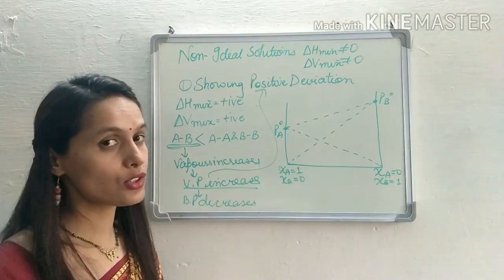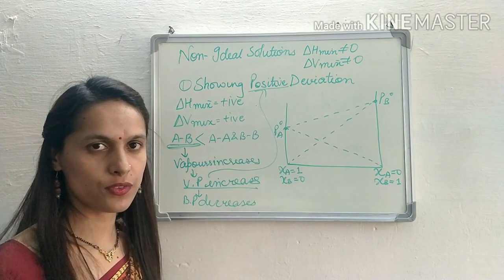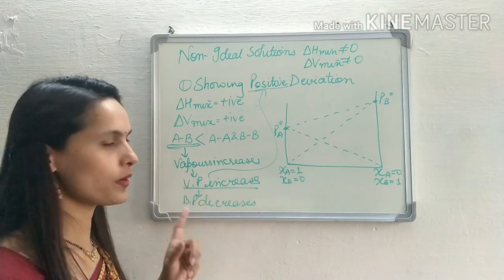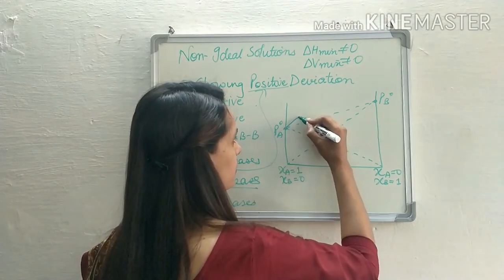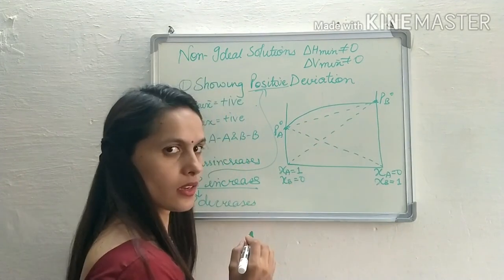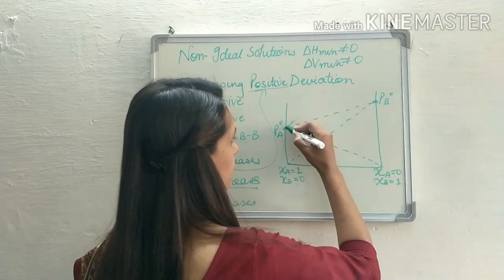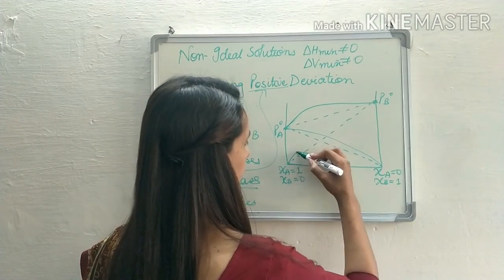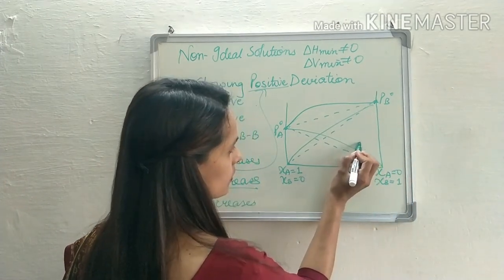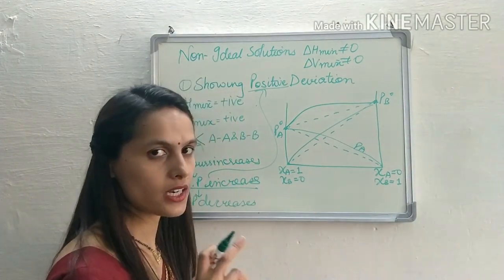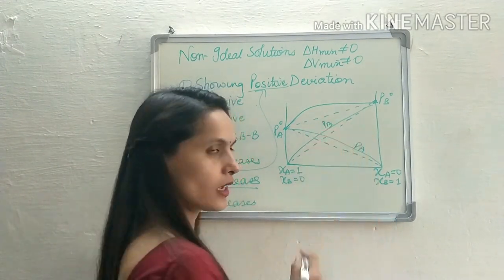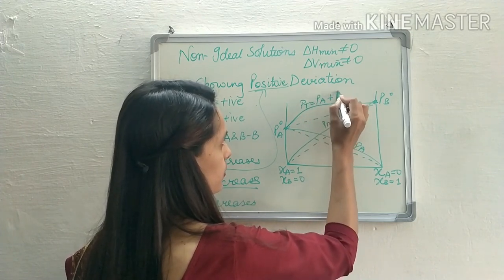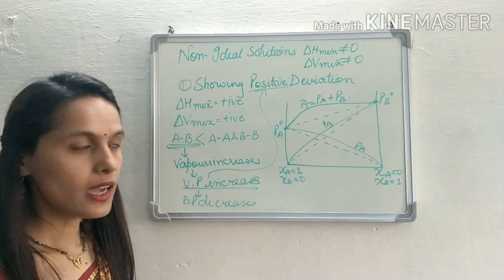But this is a non-ideal solution, and the non-ideal solution showing positive deviation means intermolecular forces of attraction are less, so more vapors form, and if more vapors form, vapor pressure increases. It means the graph is like this. Similarly, this and this. So this line gives the value of PA, which is equal to P naught A into XA. This is PB, clear, and this is PT, which is equal to PA plus PB, clear.